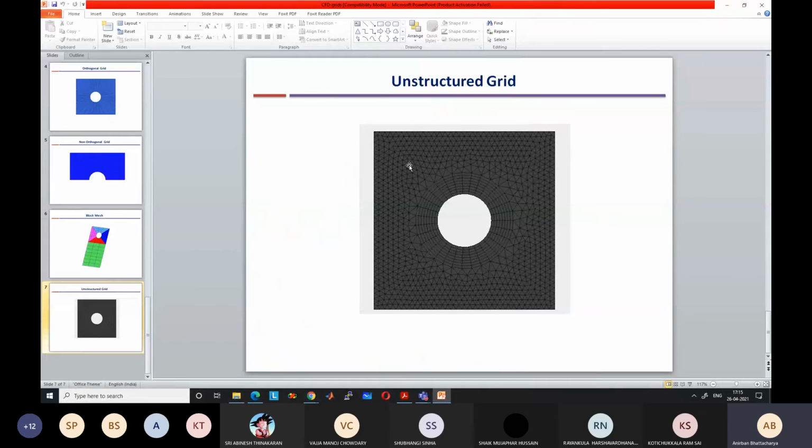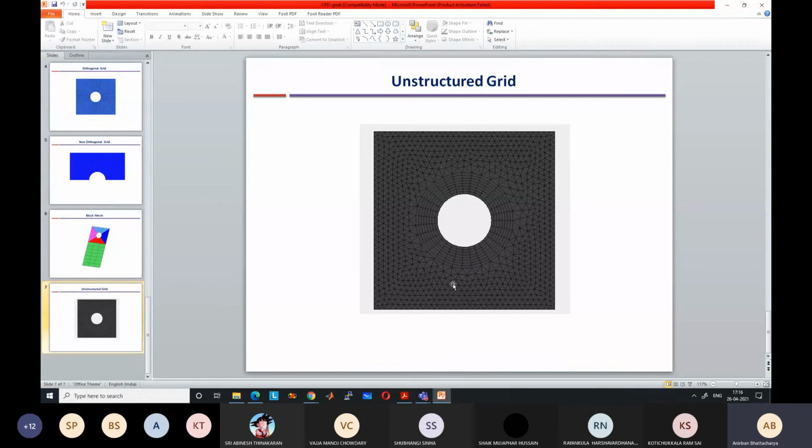Now the main problem with this type of mesh is that convergence issues occur in many cases because the equations are much more difficult to solve in this arbitrary orientation. The derivatives are much more difficult to calculate, so it leads to a lot of numerical error and convergence issues. But the advantage is that mesh creation is easy. So sometimes we take a shortcut and we create a mesh like this.